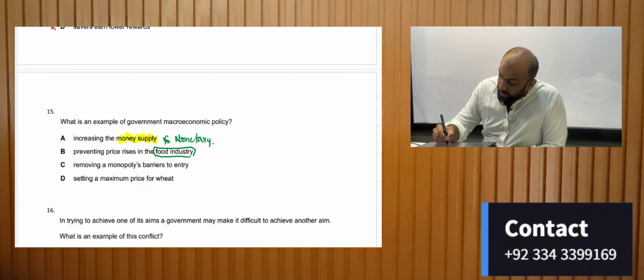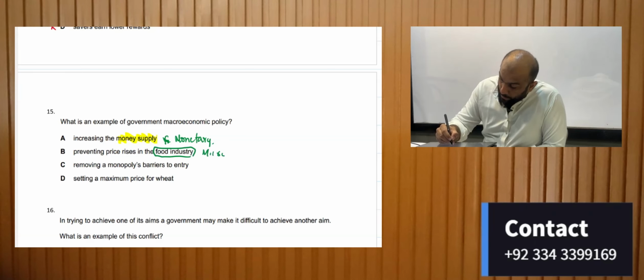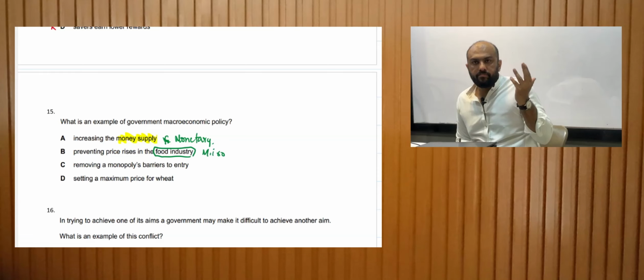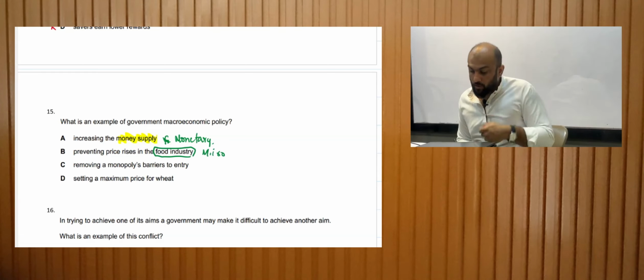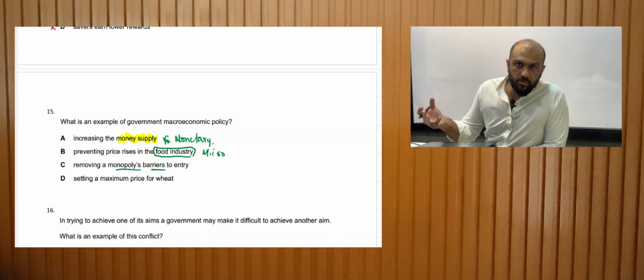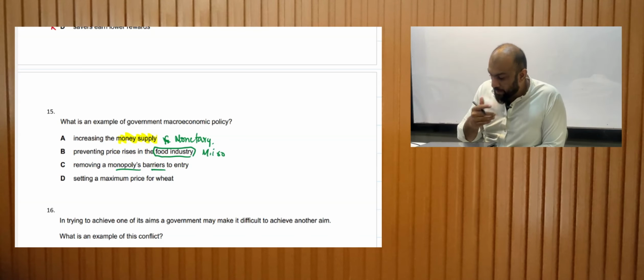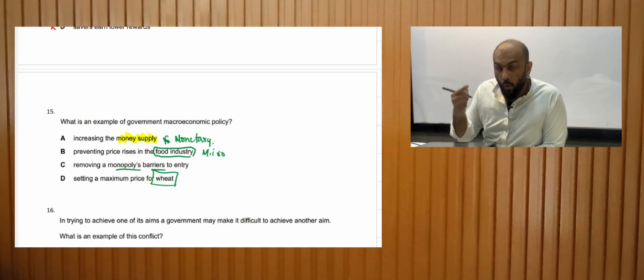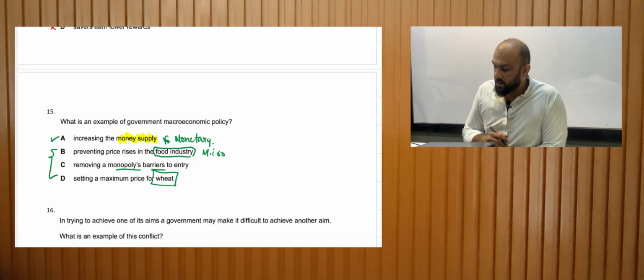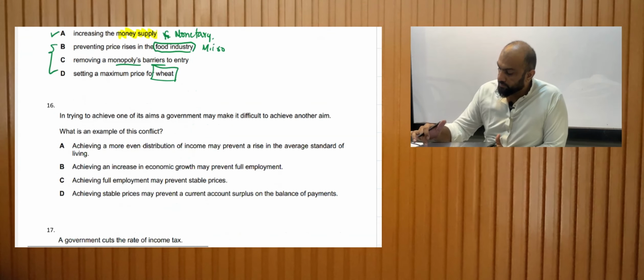It's just one industry, hence this is micro. Had it been the entire country, it would have been macro. Removing monopolies, barriers to entry, again one industry, micro. Setting a maximum price for wheat, one industry, again micro. Hence all of these are micro, and this is the only option that is macroeconomic.